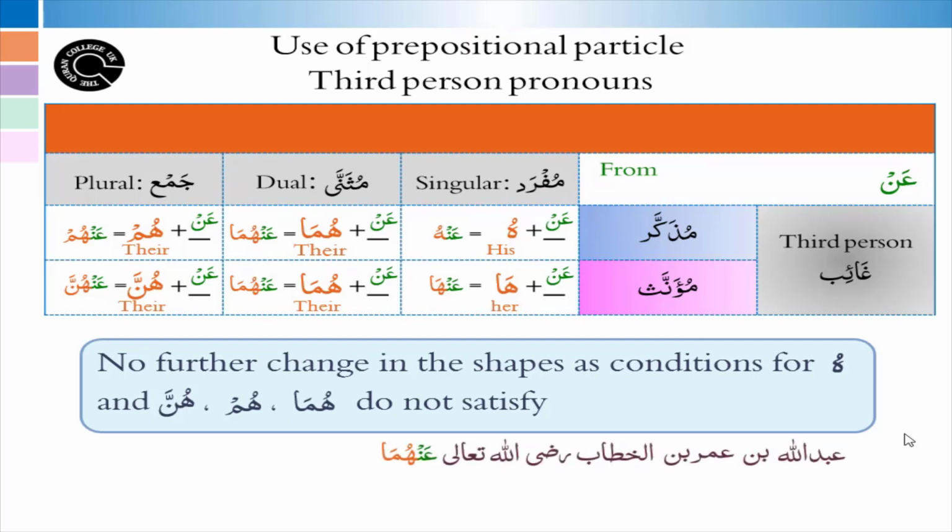You can see the application of an mostly in hadith. You can see that the narration mentioned two persons, Abdullah and Umar, radiallahu anhuma, which tells you that two persons are mentioned here. We normally use these phrases when we want to show respect to both of them and want to send blessings on them. So in most of the hadiths you will see these kinds of phrases. The second example shows the use of the third person feminine, where something is referenced from Aisha radiallahu ta'ala anha. Therefore anha is used here.